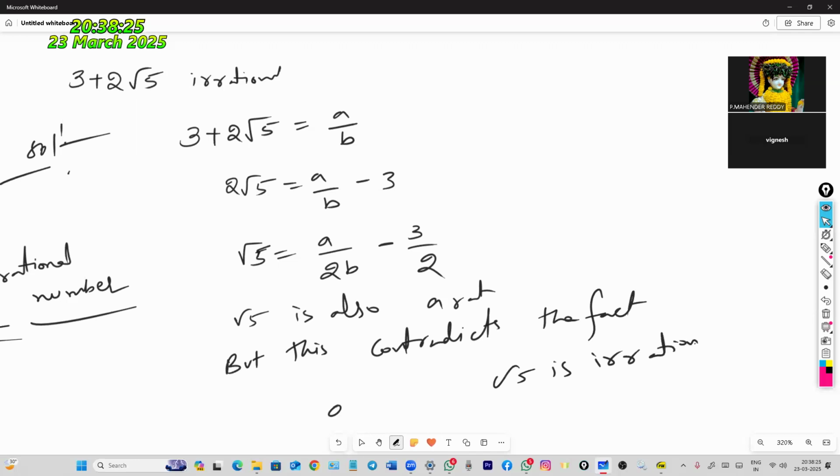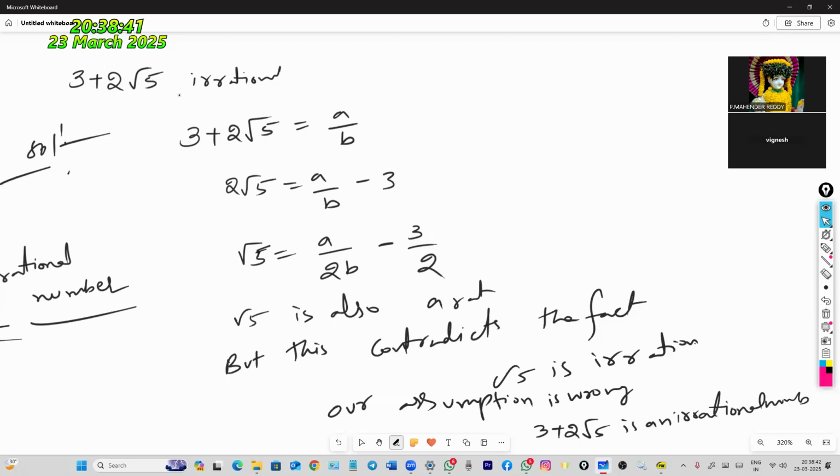Our assumption is wrong. 3 plus 2 root 5 is an irrational number.